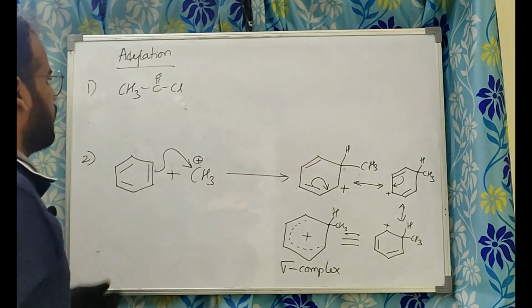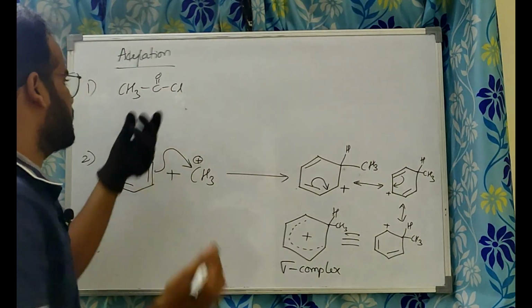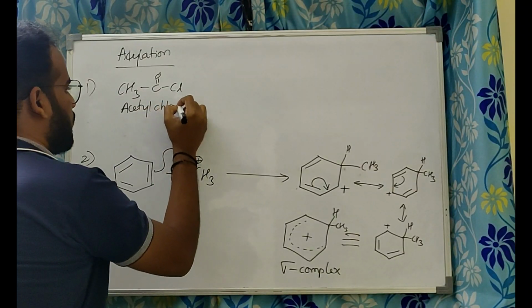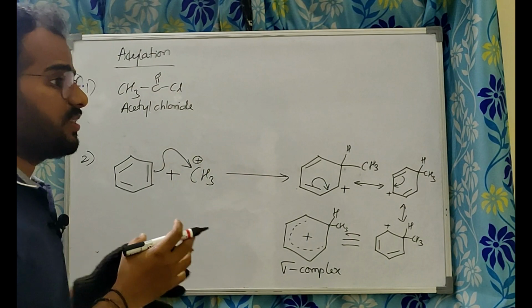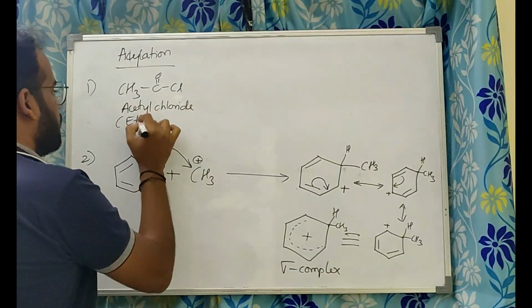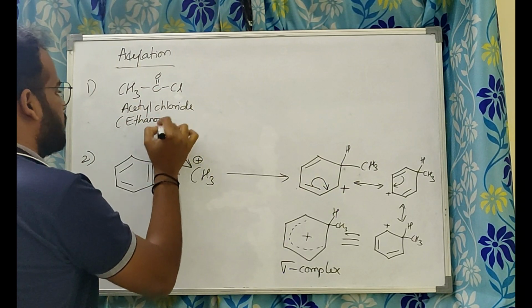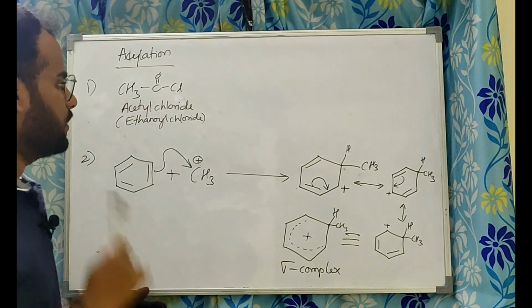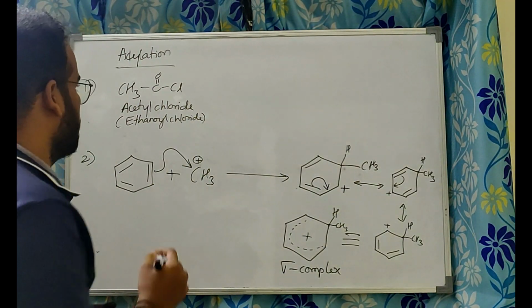Okay, this is one of the acyl chlorides, that is acetyl chloride, the common name. Its IUPAC name will be ethanoyl chloride. Oyl halide will be the secondary suffix. Remember.